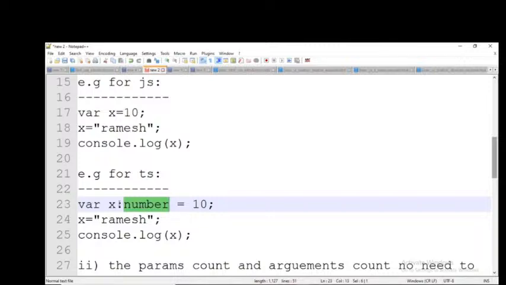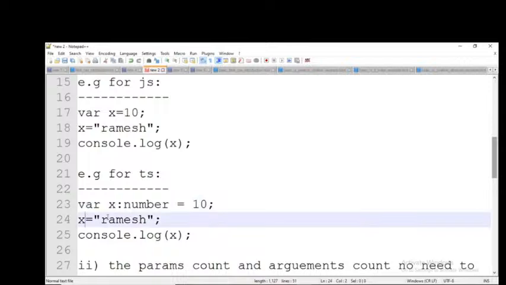So here it is becoming a number. Here you are assigning the value as string. Since the data type and data is not matching, it will throw an error here. Clear it, everybody? What is the difference?